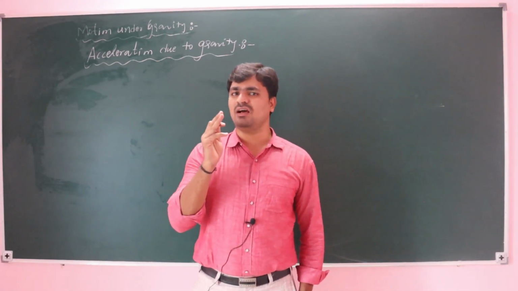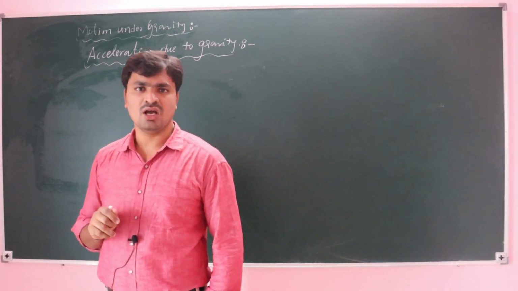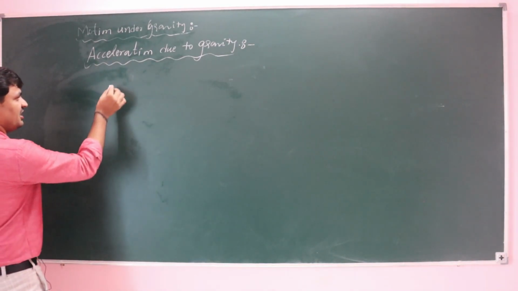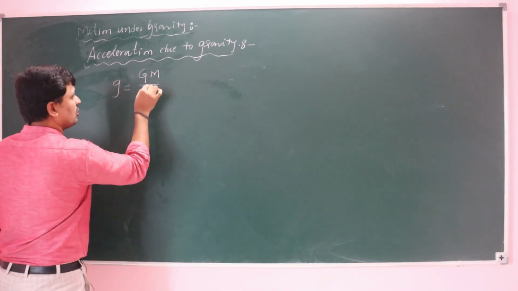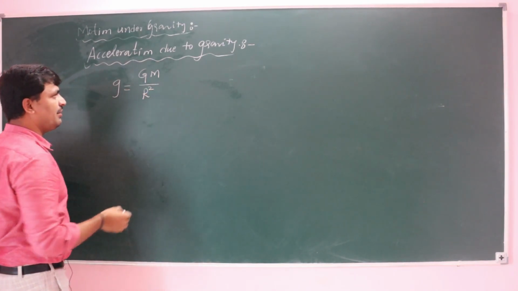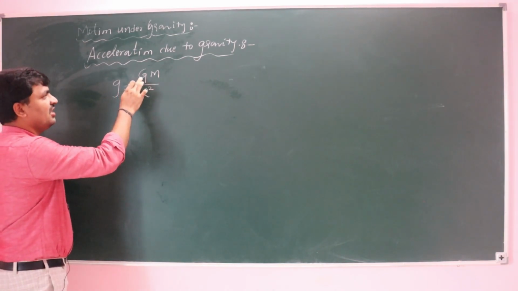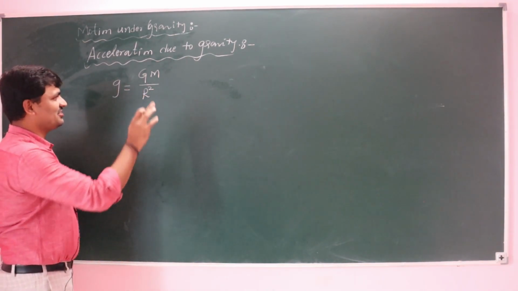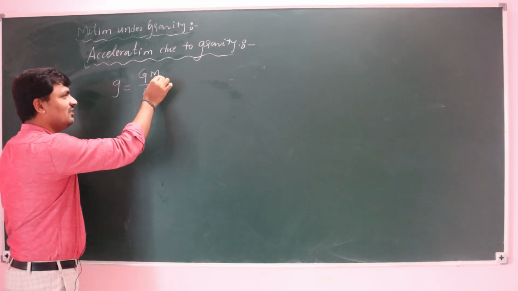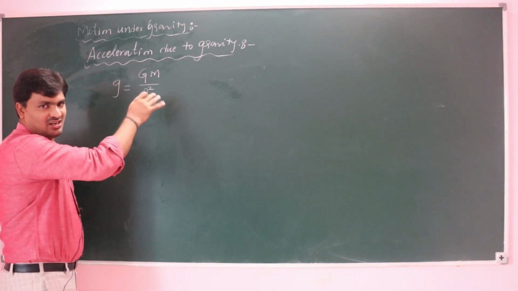If the radius of the planet is less, then also the g value will be more. So here we take the general expression of the acceleration due to gravity, g = GM/r². Here g is the acceleration due to gravity, capital G is the universal gravitational constant, M is the mass of the earth, if you are taking earth, and r is the radius of the earth.